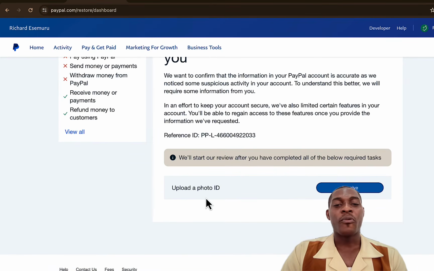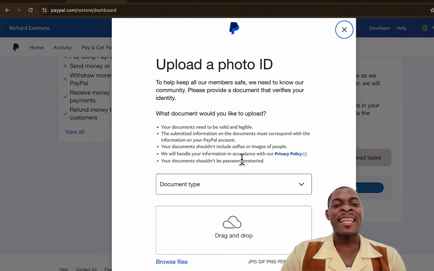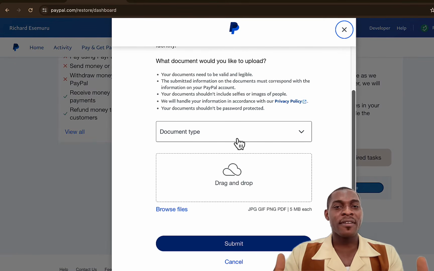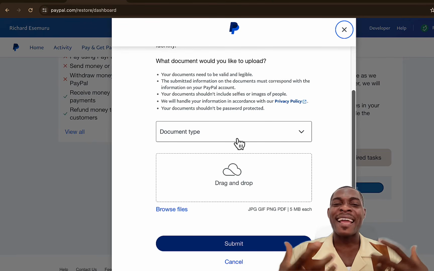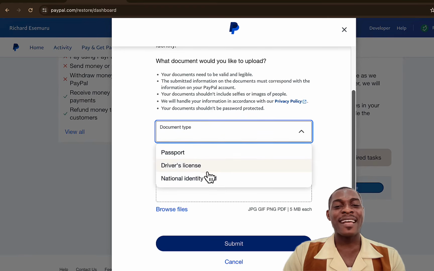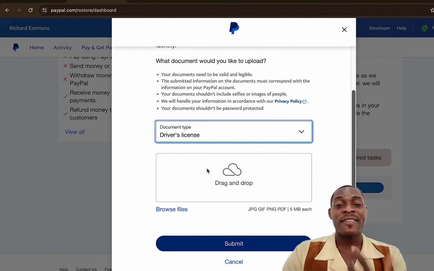What do we need to do? We need to upload a photo ID. So click on resolve, and then here you can now upload the ID card that I mentioned that you should have. It does not have to be an Argentina ID card. Whatever ID you have, just upload. Passport, driver's license, or your national identity card. So I'll be uploading my driver's license as it were.